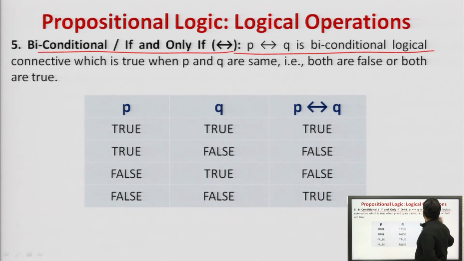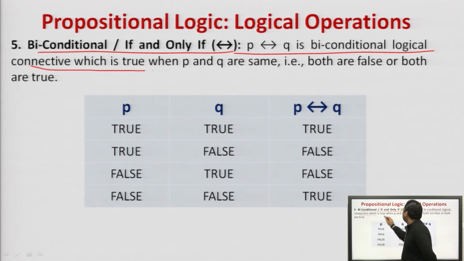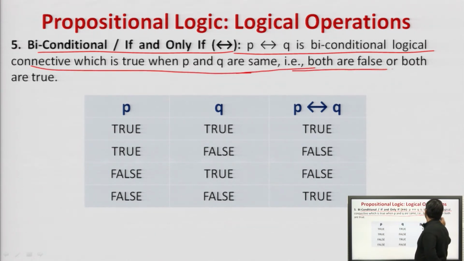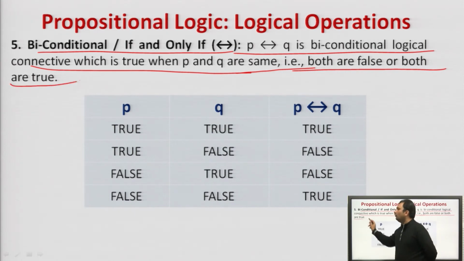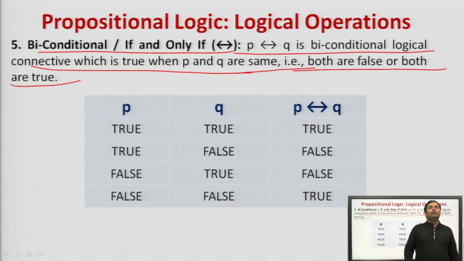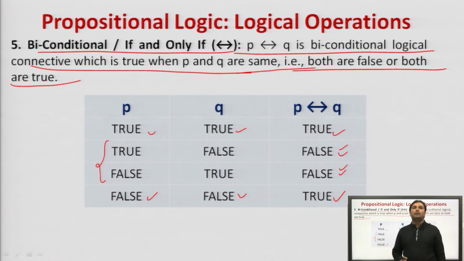P and Q is a biconditional logical connective, which is true when P and Q are same. Both are false or both are true. Now, what is biconditional? In biconditional, only if P and Q are same, then the biconditional statement is true. Same means P is true and Q is true, P is false and Q is false, that is true and true. Rest of the statements are false. Agreed?